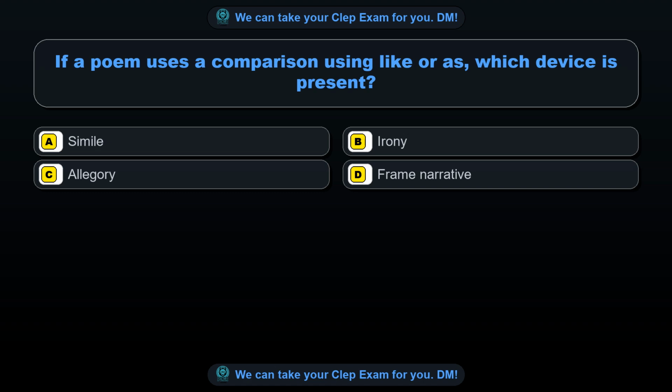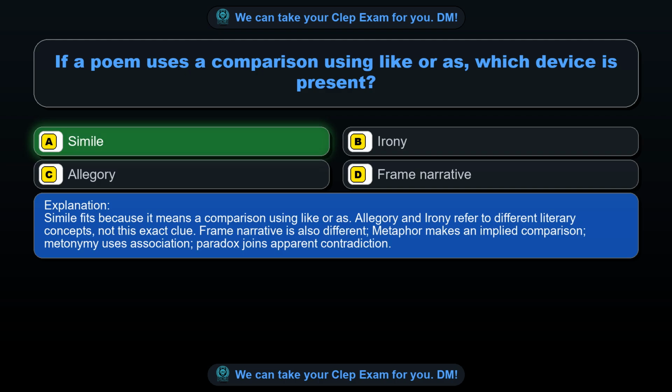Question 1. If a poem uses a comparison using like or as, which device is present? Option A, simile. Option B, irony. Option C, allegory. Option D, frame narrative. The correct answer is option A, simile. Simile fits because it means a comparison using like or as.